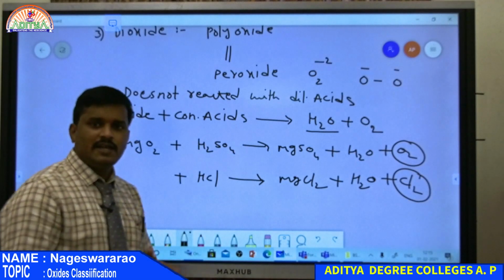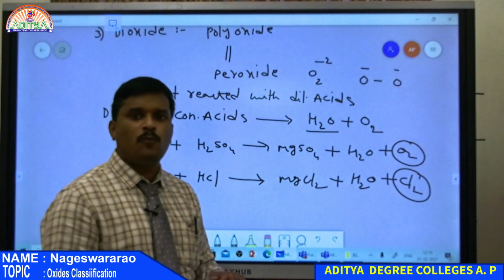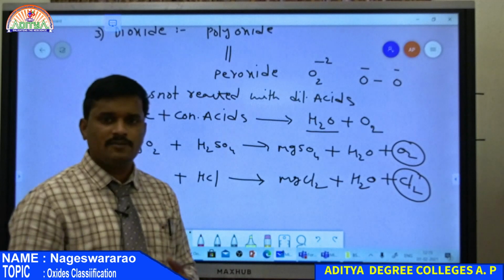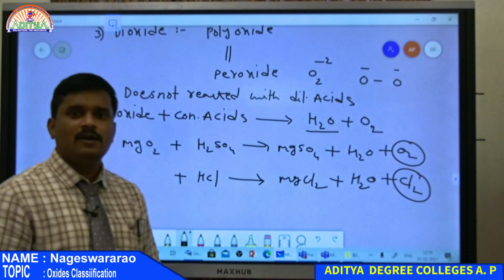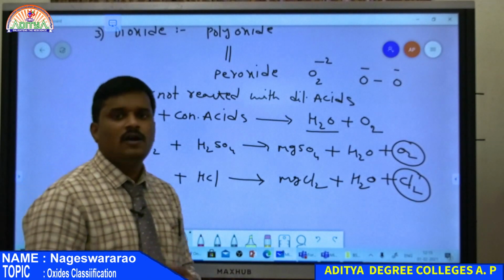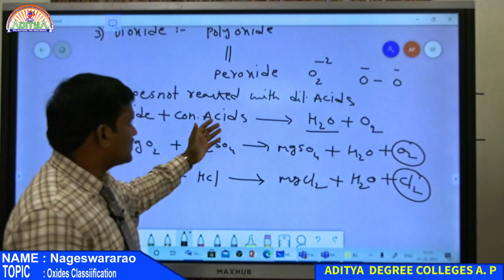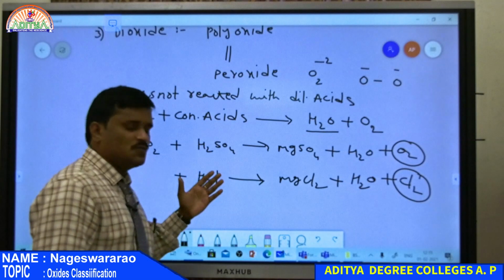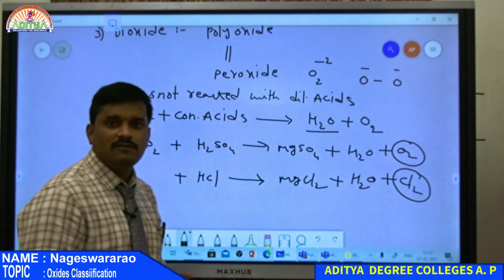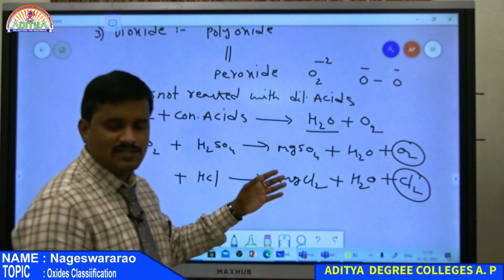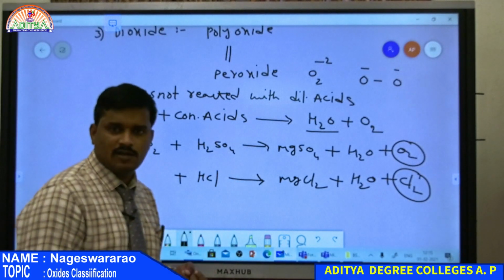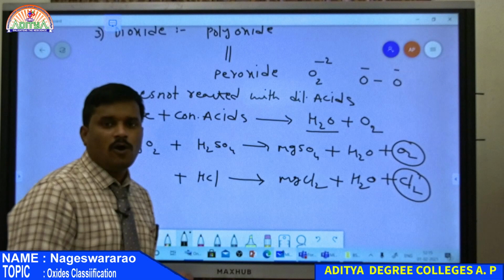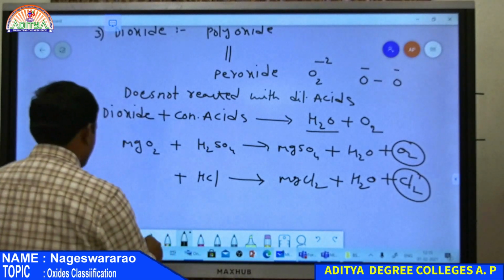So these are the three types of oxides under the heading of polyoxides. So polyoxide means an oxide which contains more oxygen than expected by the normal valency of metal. So in all these cases oxygen content is more compared to normal valency of metal. Therefore all these are examples for polyoxides. So first one is a normal oxide and the second one is polyoxide. Now third one.